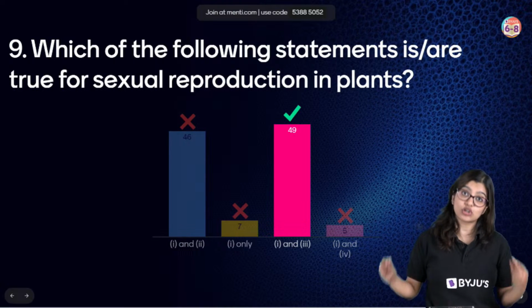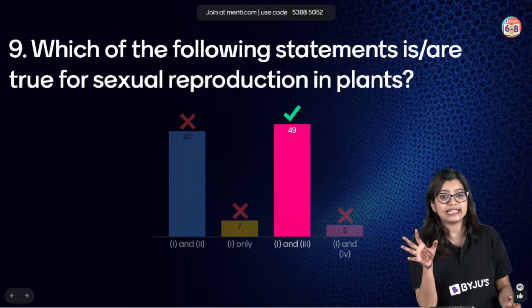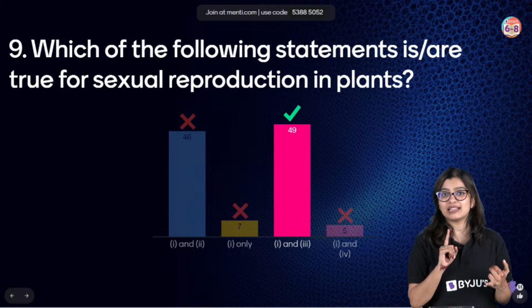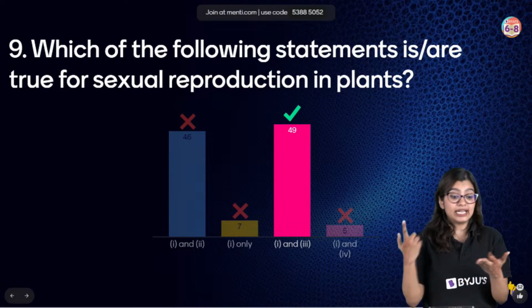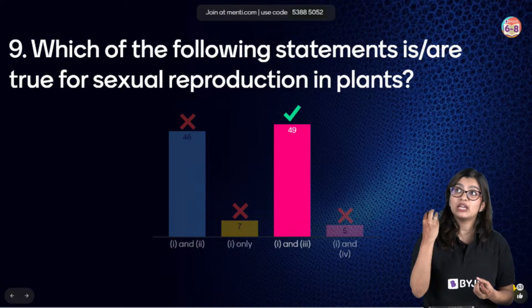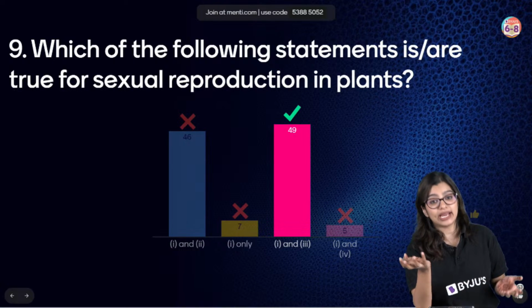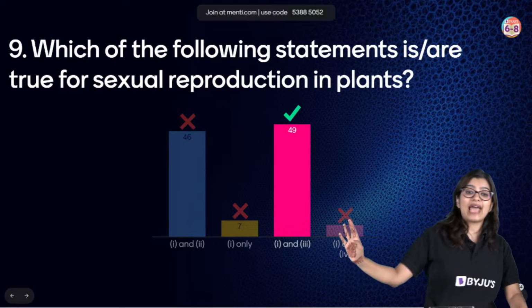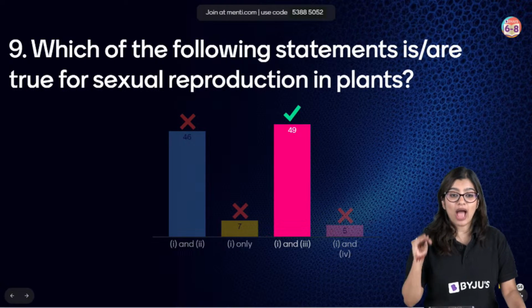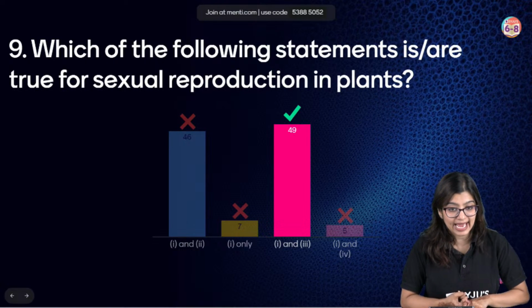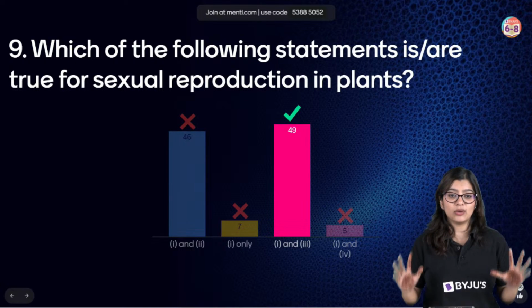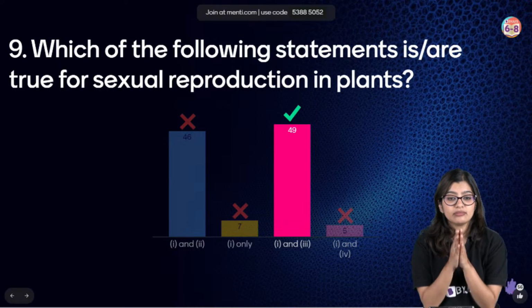Statement 4 says that for cross-pollination, only insects are needed. Not the case. For cross-pollination, insect can be there, bird can be there, it could be water, it could be agents like wind. So in this particular case, what do we see? Answer could be 1 and 3. 2 and 4 are incorrect. Yes? Are you all clear with the answers?